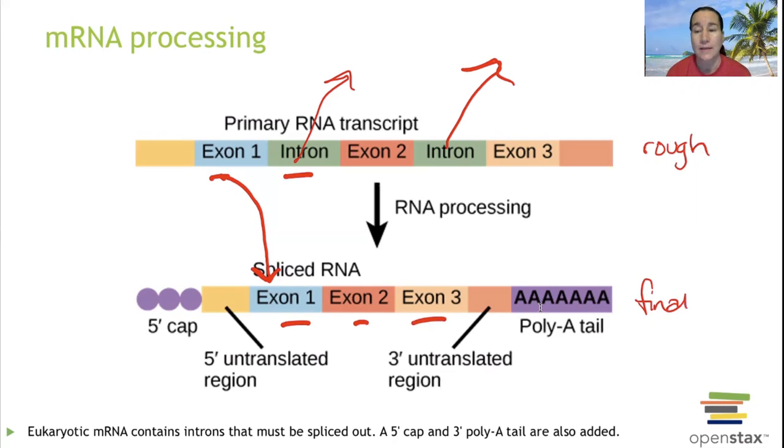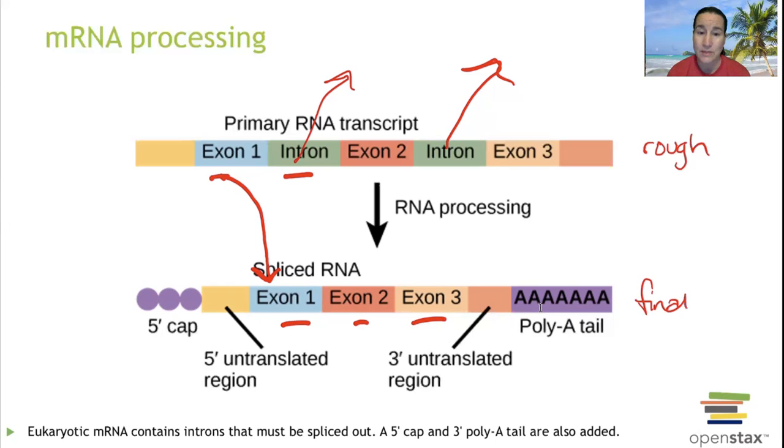But we said that in prokaryotes, transcription and translation is happening within the cytoplasm. Prokaryotes' RNA only has to survive a couple seconds. I think it said in the textbook like 5 seconds tops. Eukaryotes has to survive longer. I think it said eukaryotes can survive up to a couple hours possibly. So to do that, we need to make sure that the RNA is not going to degrade in that time frame. And so how do we do that?